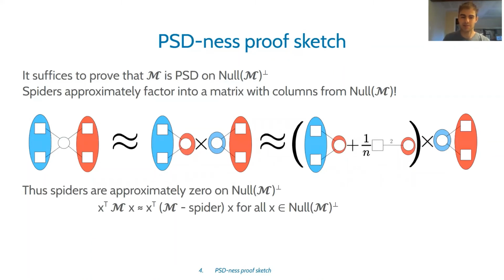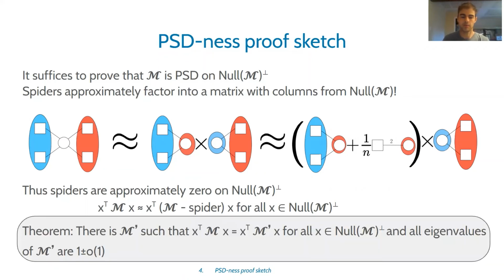And what that means is that these spiders contribute basically nothing on the complement of the null space. They're orthogonal to any vector which is orthogonal to the null space. So all the action of any spider is on the null space, and they're essentially 0 on the complement of the null space. So therefore, by restricting to the complement of the null space, we only have non-spiders and identity matrices, and therefore we are able to show that all eigenvalues of the moment matrix on this complement of the null space are 1 plus or minus little o of 1. So that's the high-level proof strategy.